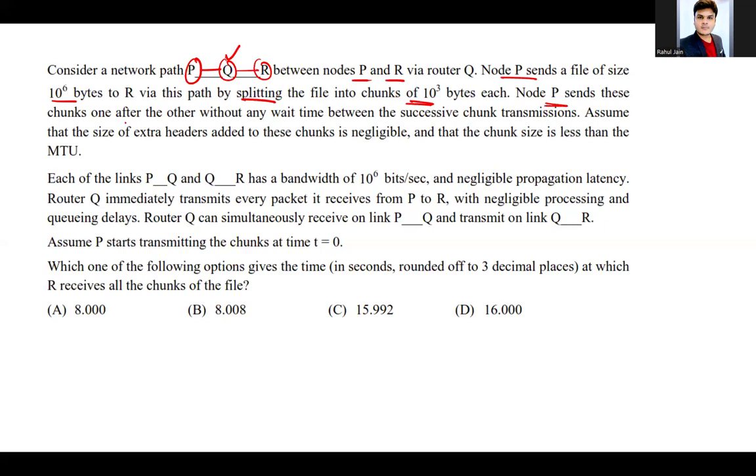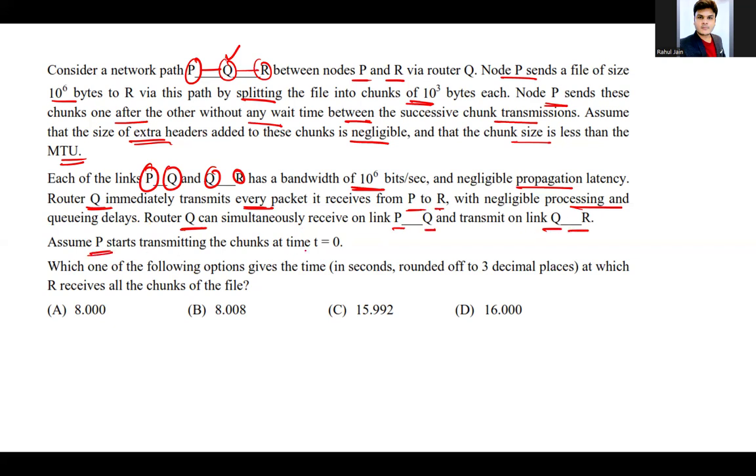Node P sends these chunks one after the other without any wait time between the successive chunk transmissions. Assume that the size of extra headers added to the chunk is negligible and that the chunk is less than the MTU. Each of the links between PQ and QR has a bandwidth of 10 to the power 6 bits per second and negligible propagation latency. Router Q immediately transmits every packet it receives from P to R with negligible processing and queuing delay. So, router Q can simultaneously receive on link P to Q and transmit on link Q to R.